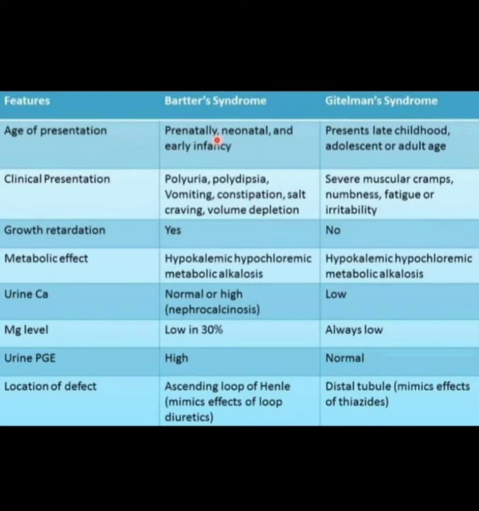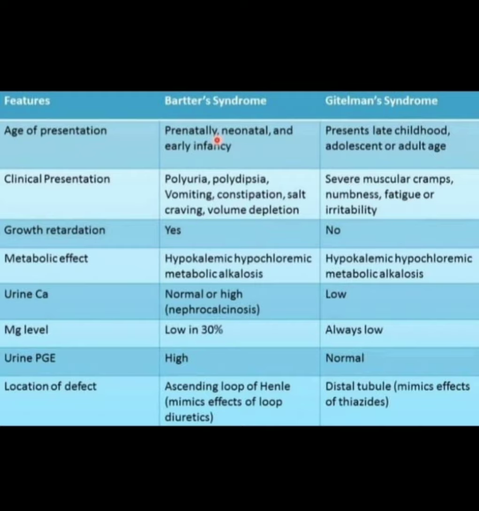In Bartter's syndrome, growth retardation is present. In Gitelman's syndrome, growth retardation is absent. In Bartter's syndrome, the metabolic effect is hypokalemic, hypochloremic metabolic alkalosis. In Gitelman's syndrome, the metabolic effect is also hypokalemic, hypochloremic metabolic alkalosis.